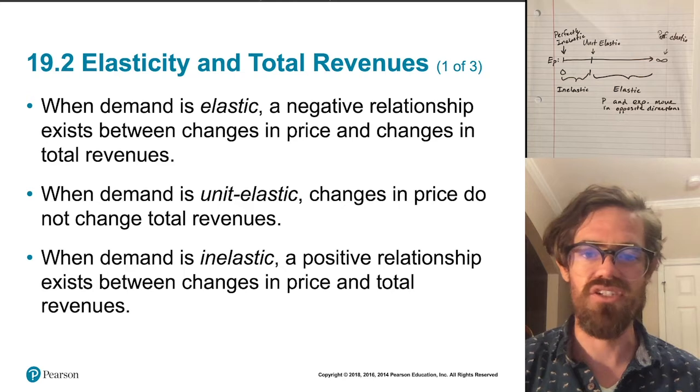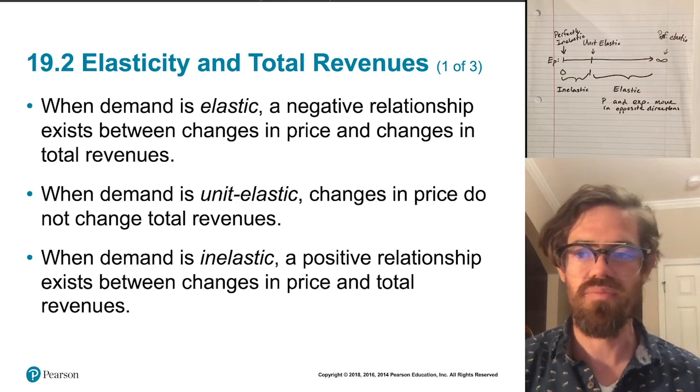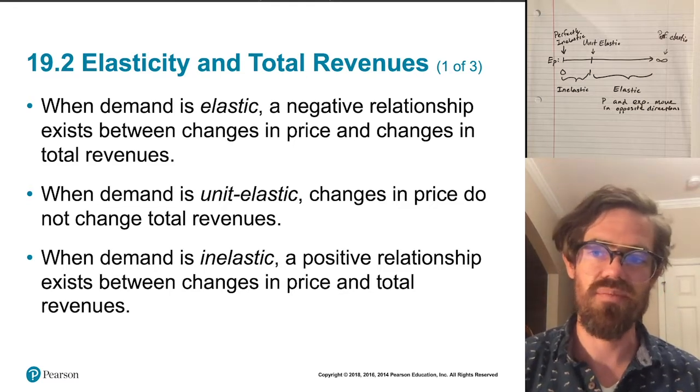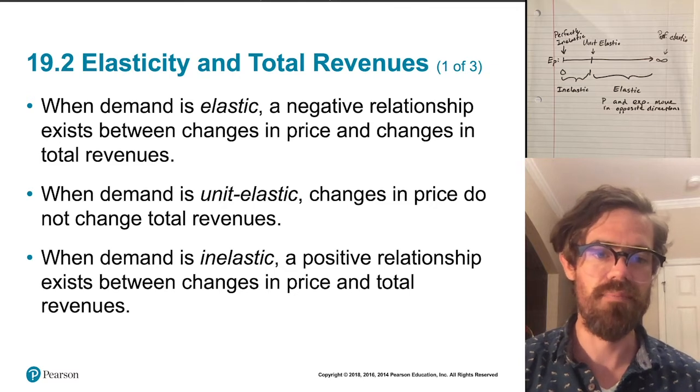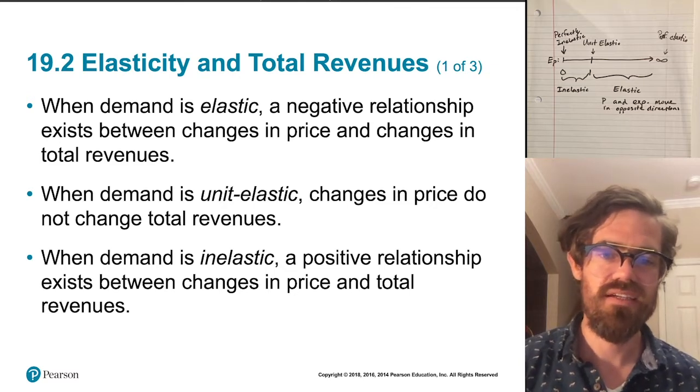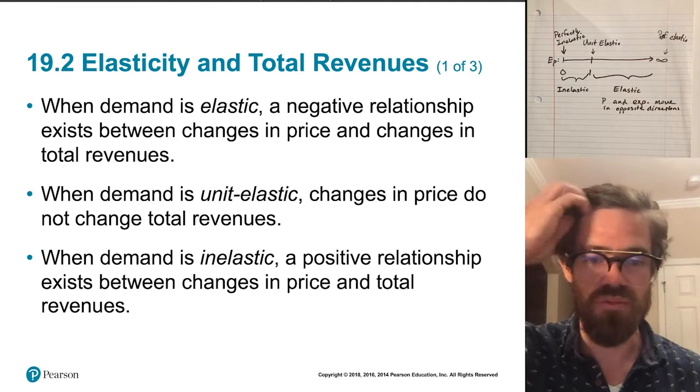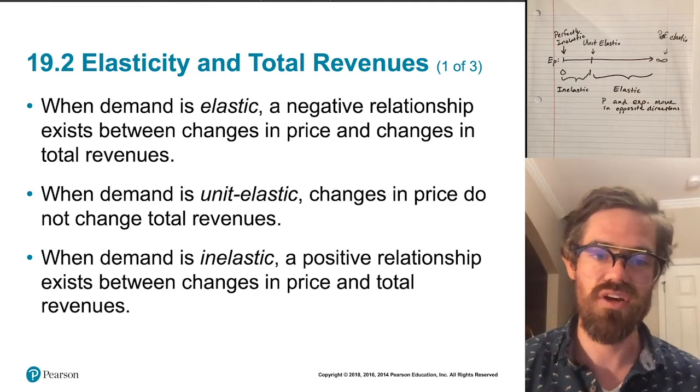Now, when demand is unit elastic, the price change is exactly offset by the change in quantity, right? So if price goes up by 50%, quantity demanded goes down by 50%, and so revenues don't change, right? And then with inelastic demand, there's a positive relationship between changes in price and total revenue.